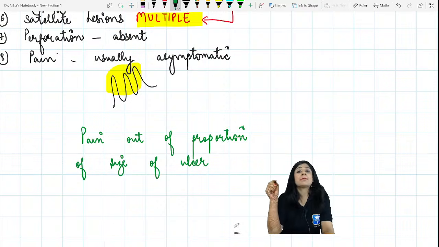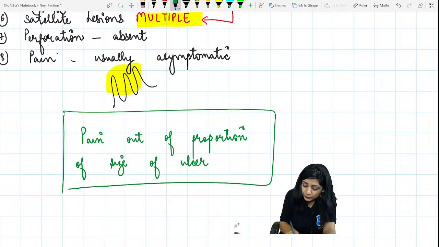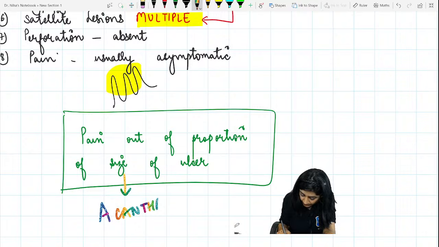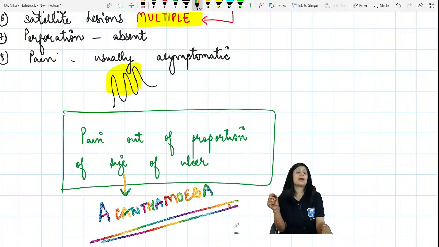If you are having pain which is out of proportion to the size of the ulcer, then what kind of ulcer is this? Then think about Acanthamoeba. Then we have to think about the Acanthamoeba ulcer, right?